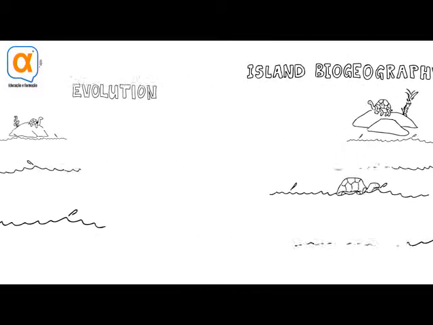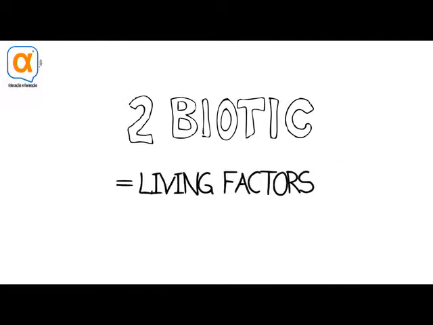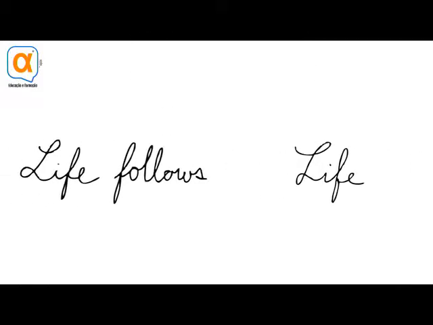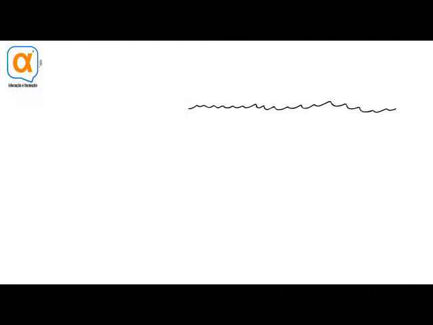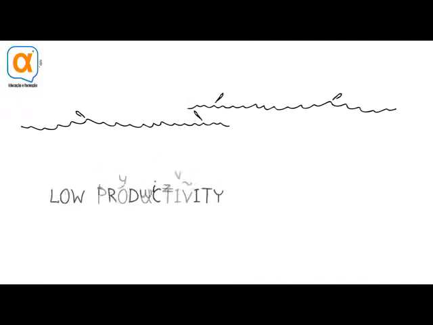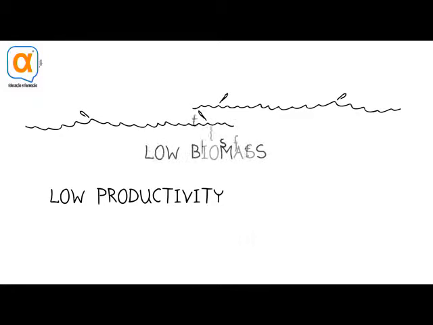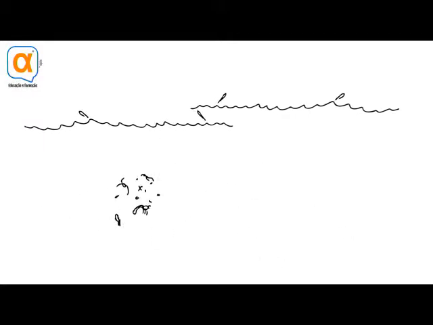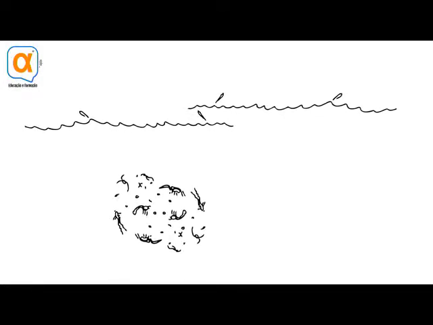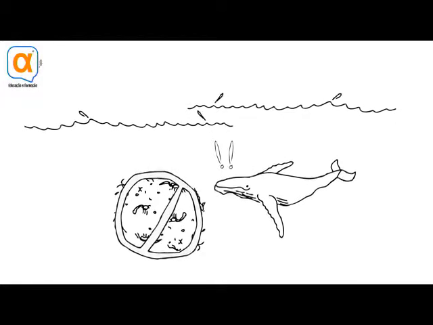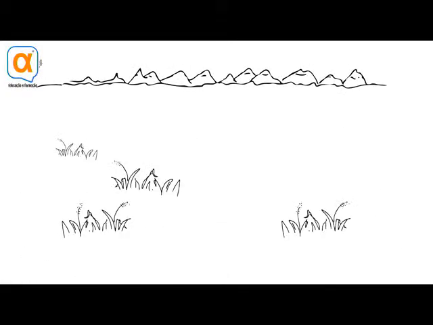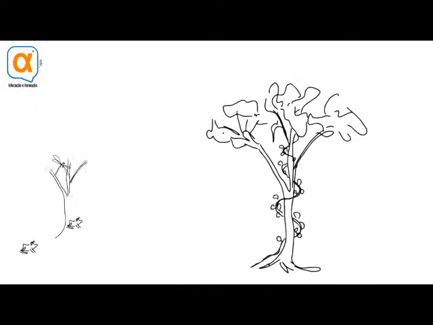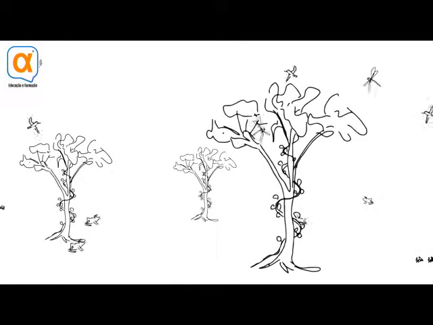Let's talk now very briefly about how biotic factors, living factors, influence the distribution of other life. Here's an example. There are places in the ocean that are essentially deserts where there's low productivity, low biomass, low biodiversity. Without high species richness or large populations of plankton, things like whales are going to have a hard time. Likewise on land, no grass, no antelopes. Those are very simple examples of how one type of life can dictate where other kinds of life might have their preferred habitats.